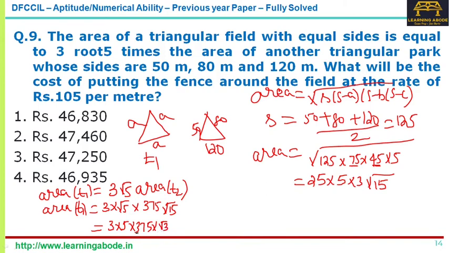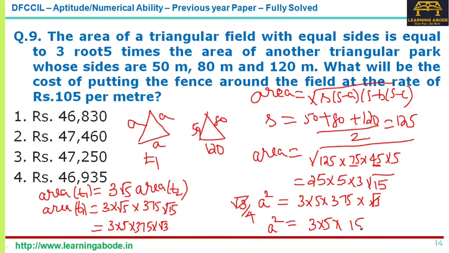Finally, we want only the perimeter of the first triangle, the perimeter of T1. So for perimeter we need the sides. Since triangle 1 is an equilateral triangle, we know the formula for an equilateral triangle is root 3 by 4 a square. So root 3 by 4 a square is equal to this 3 into 5 into 375 into root 3. So this root 3 and root 3 get cancelled. So we get a square is equal to 3 into 5 into 375, which is 15 into 25.